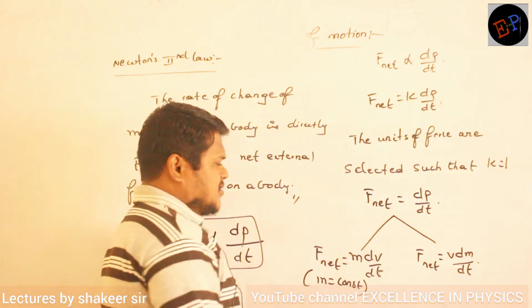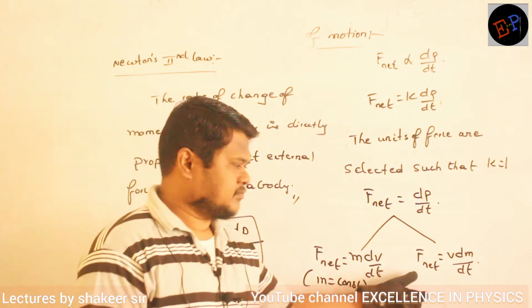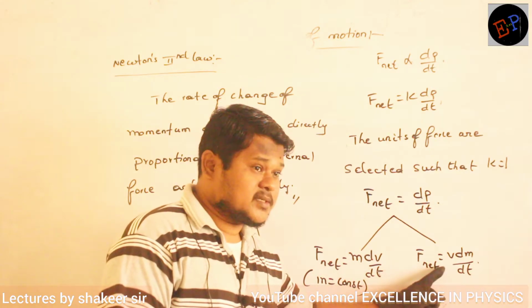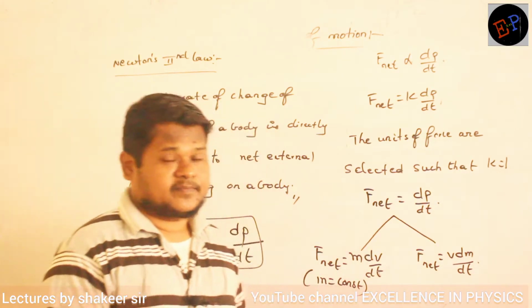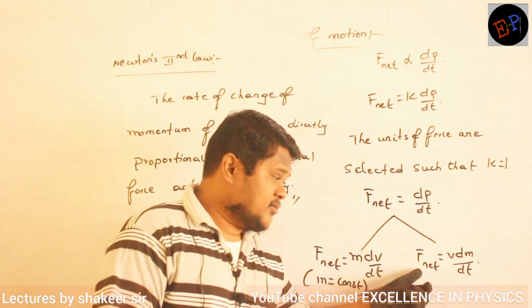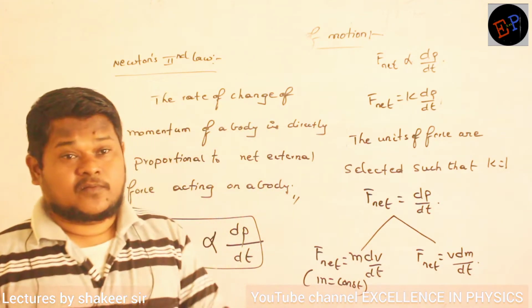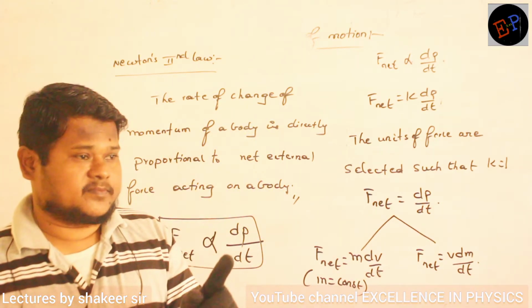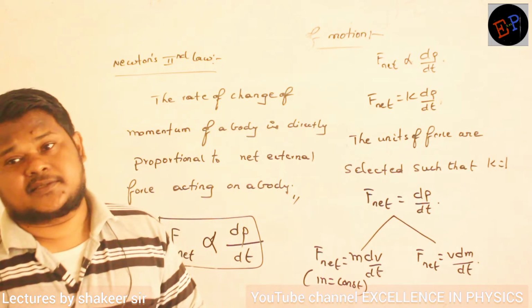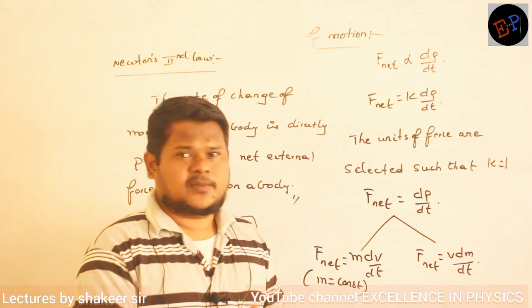Now in the second condition, what is the meaning of this condition? Velocity is a constant but mass is changing. Are you able to understand? So you have to apply force such that velocity of the body should not change but mass of the body should change. That condition is also possible. Are you able to understand?